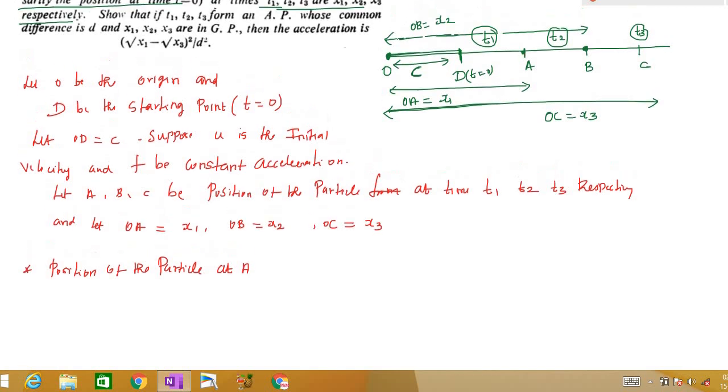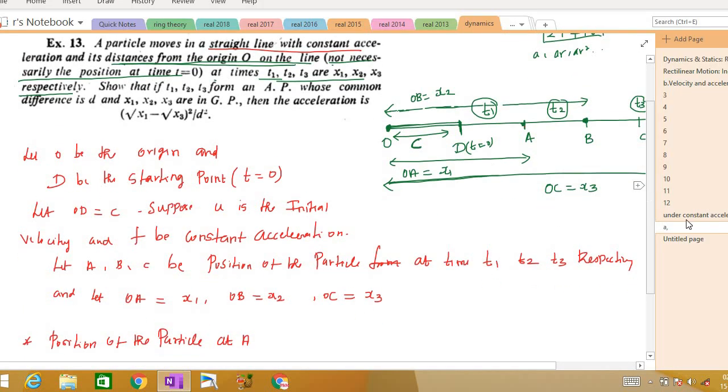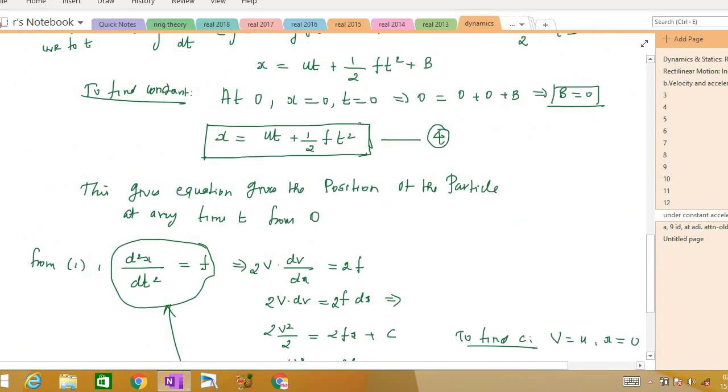So we know that if the particle starts from the origin, the position of the particle will be, that's what I derived earlier, right? So remember, at time t equal to 0, x is equal to 0, the position is x equal to ut plus 1 by 2 ft square. This equation gives the position of the particle at any time t from O, right? This line is very important. This equation gives the position of the particle at any time t, from t equal to 0.